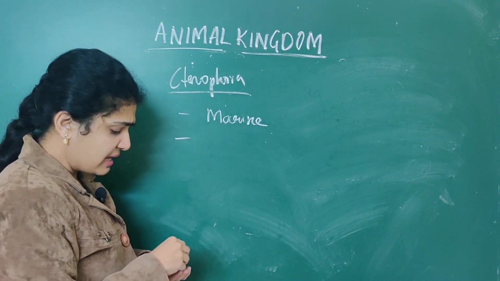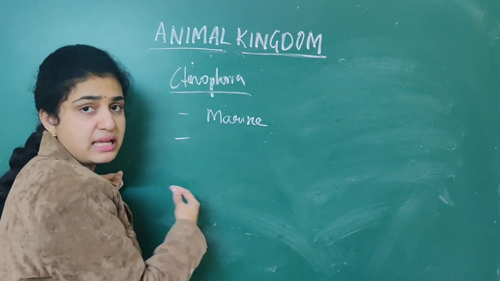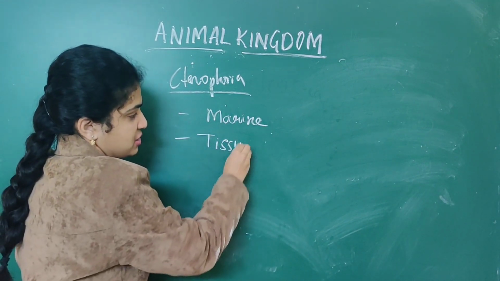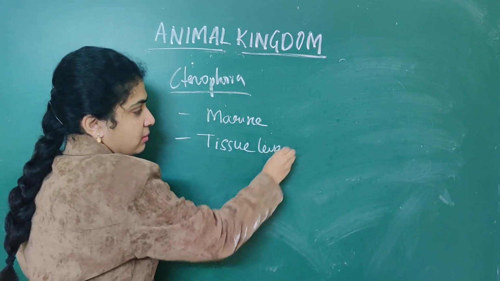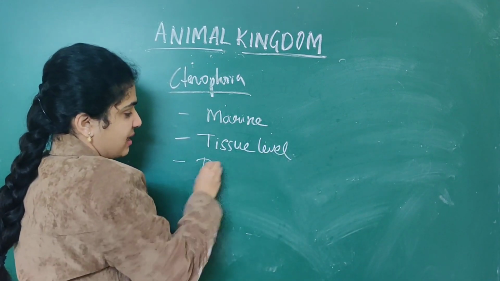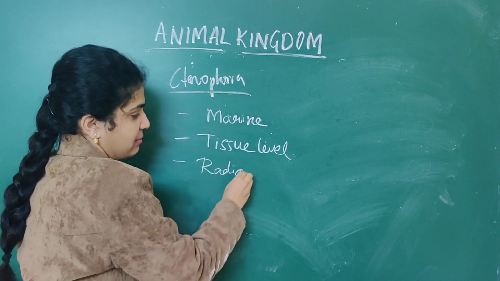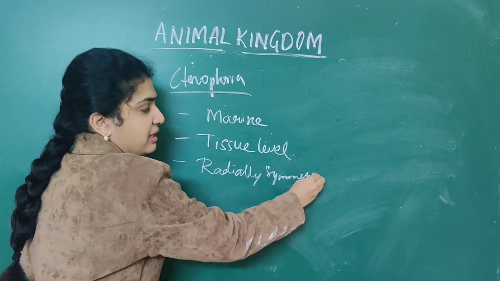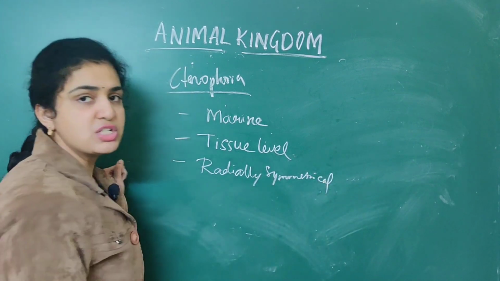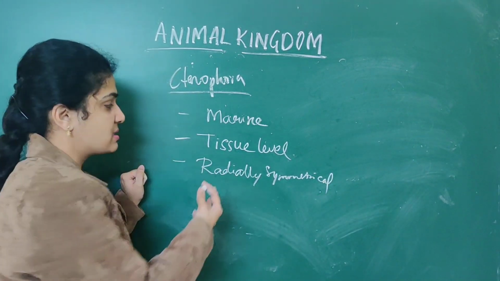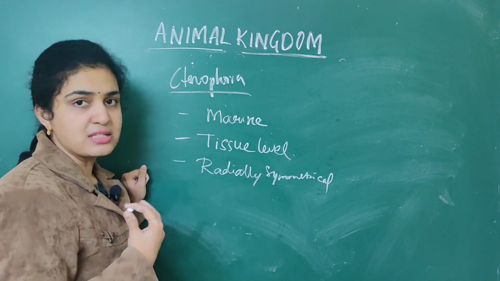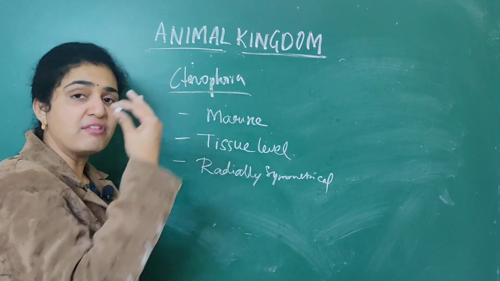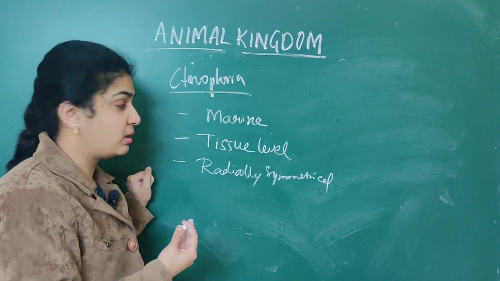Next, they exhibit tissue level of organization, as well as they are radially symmetrical animals. Which are the organisms which exhibit radially symmetrical as well as tissue level? They are nothing but Cnidarians. So Ctenophora will come under Cnidarians only.